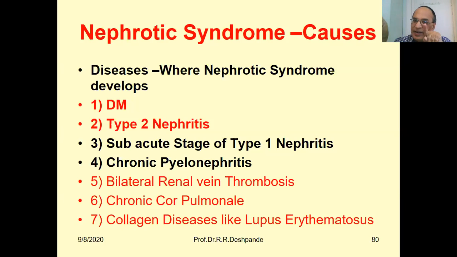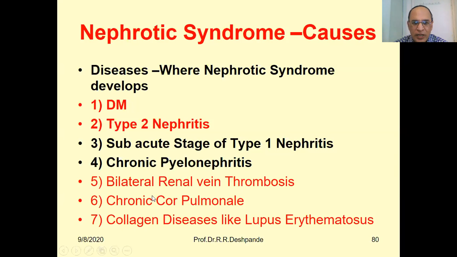Diabetes can damage the kidney. This is a secondary problem. Then bilateral renal vein thrombosis. The renal vein carries the impure blood from the kidney. If there is a blockage, then the kidney is damaged.